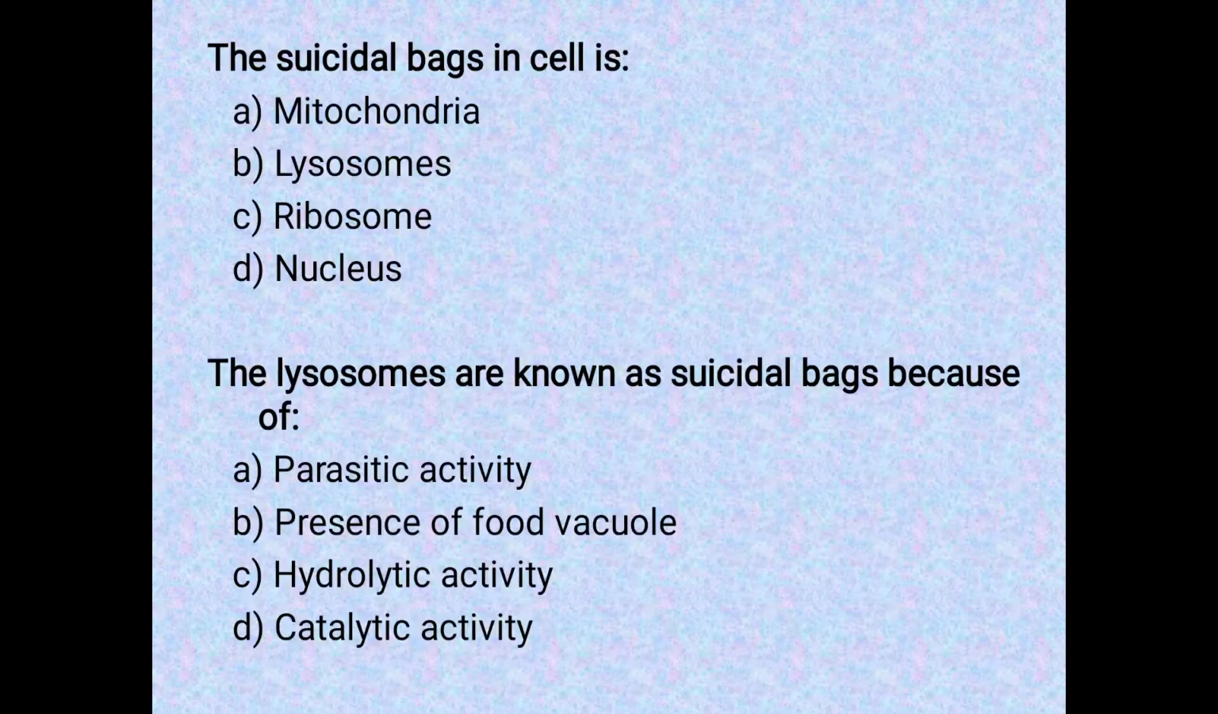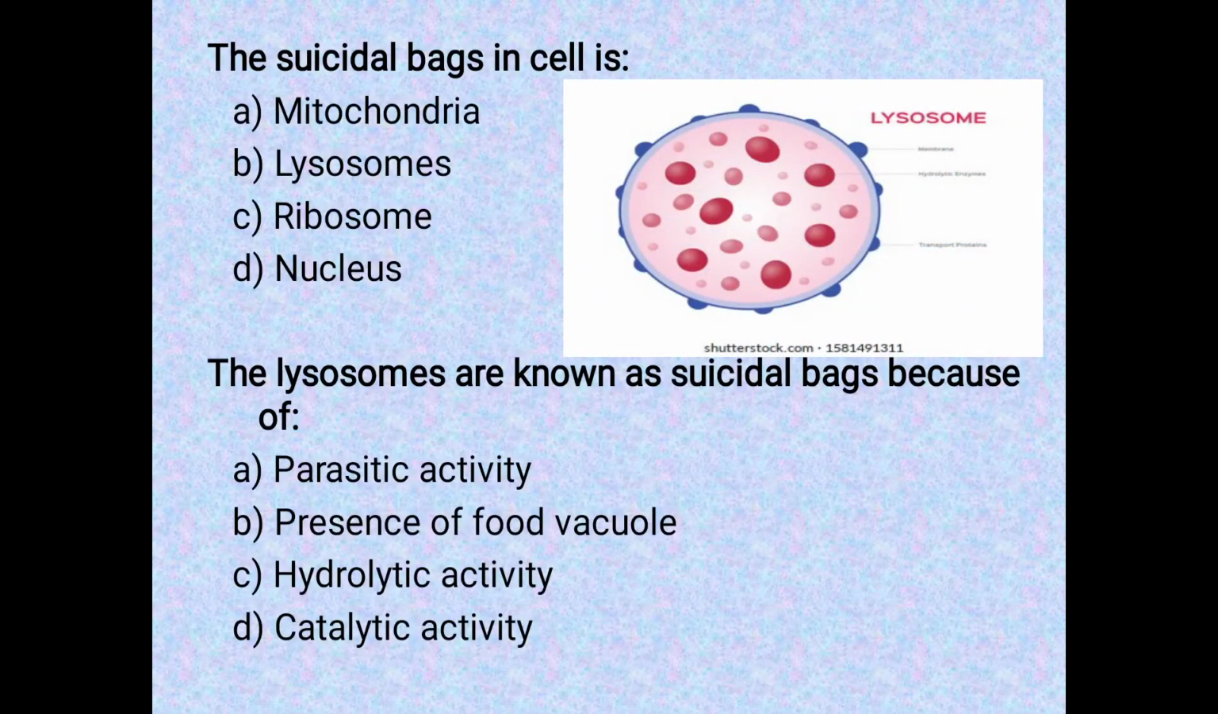Next question is, the suicidal bags in the cell are. There is an organelle which is called lysosomes and it serves as a suicidal bag. Next question is, the lysosomes are known as suicidal bags because of. They are known as suicidal bags because of the hydrolytic activity. They contain lots of hydrolytic enzymes, and whenever a cell wishes to die or if there is a problem in the cell and it has to commit suicide, the lysosomes burst and all the hydrolytic enzymes come out and they digest the cell.